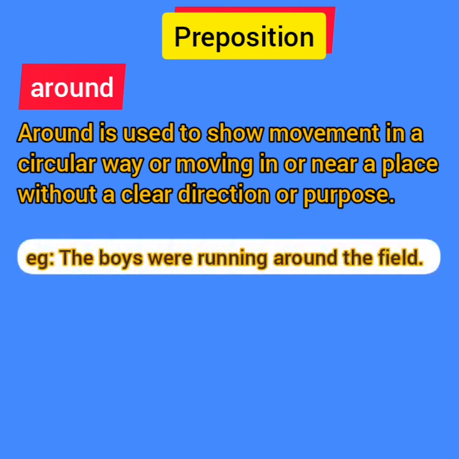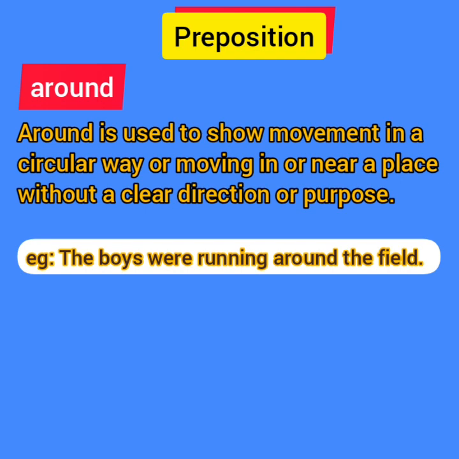The boys were running around the field. Now here, the boys are running around the field. That means they are not going round and round. Here, it is showing movement without a clear direction. So here, the preposition around is used.